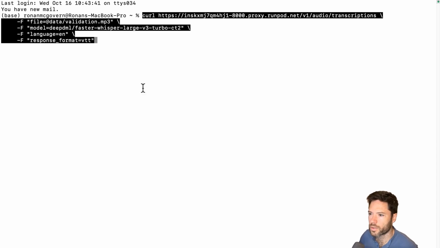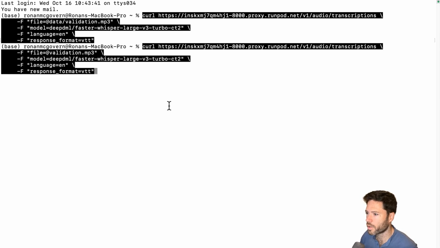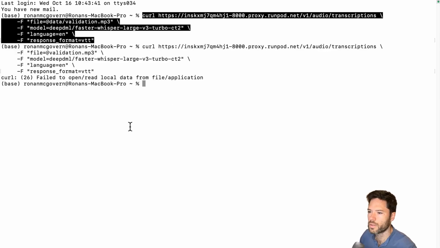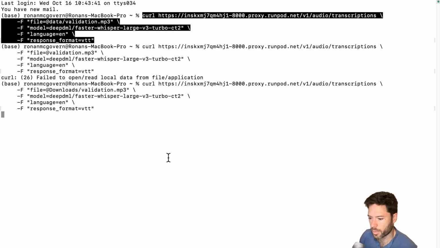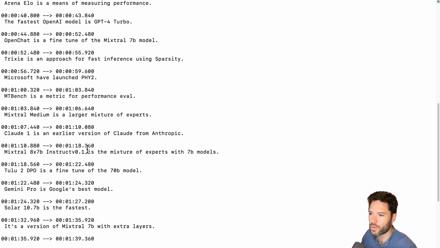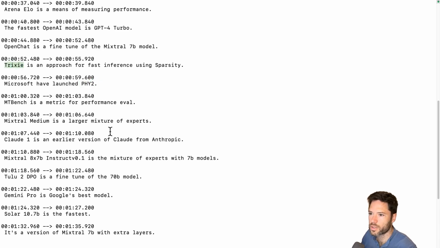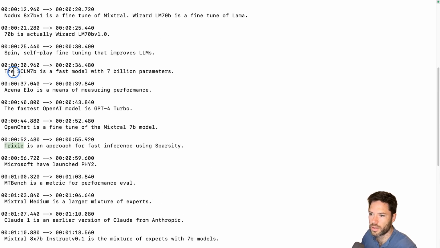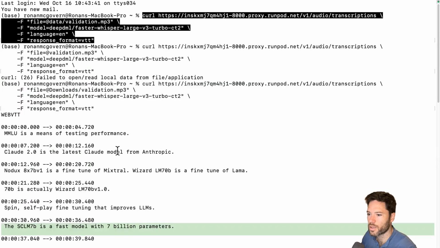And there's one more error here, which is that I need to get rid of the data folder because I just have a validation file without data. So I need to actually read that from my downloads folder. And I'm expecting to get back in VTT format the response to the evaluation text for LLM lingo. Okay, and here's the answer. And this is the base model, so you'll notice that there are still some errors here, like Trixie is spelled incorrectly, because this is DeciLM, it's not correctly spelled.